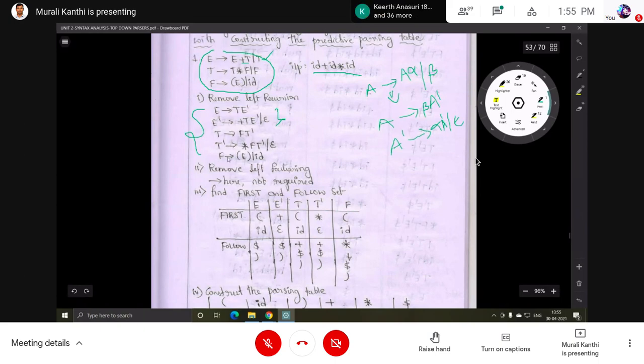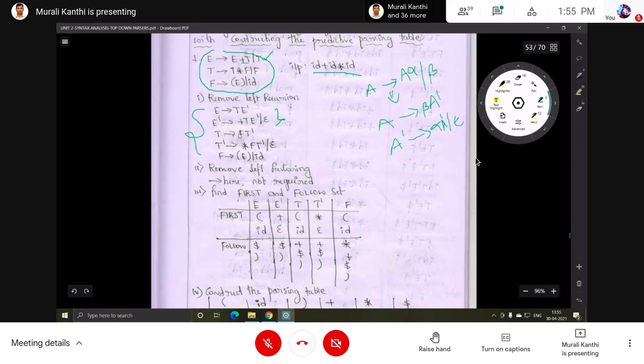For the first set, if the first symbol is a non-terminal, go to that T production. The first symbol is F, a non-terminal, so go to the F production. The first symbol is a terminal, so write the terminal into the set. Here also the first symbol is a terminal, so write it into the set. So first of E is open parenthesis, ID. Then first of E dash: the first symbol is plus, add to the set. Then the first symbol epsilon, add to the set.